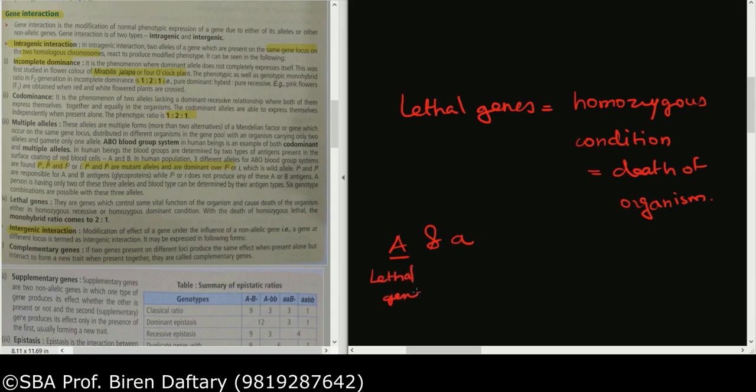Now suppose I show a cross between an organism having capital A small a and another organism having capital A small a. Remember, this is the lethal gene.